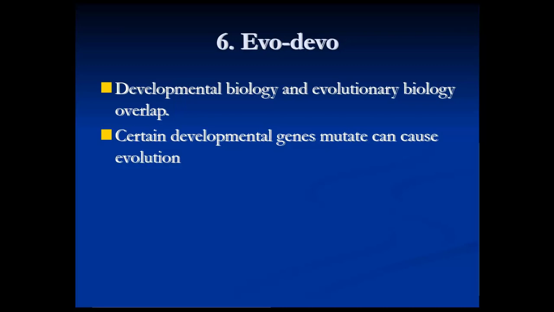Okay? Lastly, evo-devo. This is just this idea that developmental biology and evolutionary biology overlap. Okay? It'll make more sense when I show you the next slide. But there are certain genes that are not for hair color or height or something. You have genes in your body, and every animal has genes in its body for grow an arm here and grow 2 eyes, not 8. Okay, these are the kinds of genes we're talking about. Now, these genes can change and evolve also.